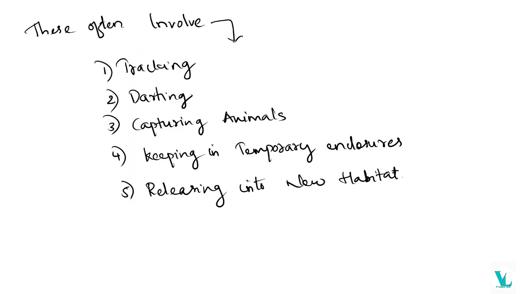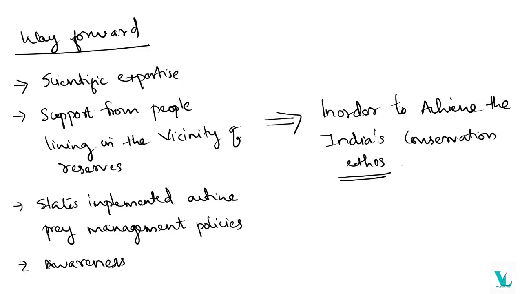So these often involve these methods: tracking, darting, capturing animals, keeping them in temporary enclosures, and releasing them into new habitats. It is time consuming and needs more planning and scientific expertise. Some ways forward I have put here. First is scientific expertise and support from people as well, and states implementing active prey management policies and awareness. Why are we doing all these things? Everything is in order to achieve India's conservation ethos.